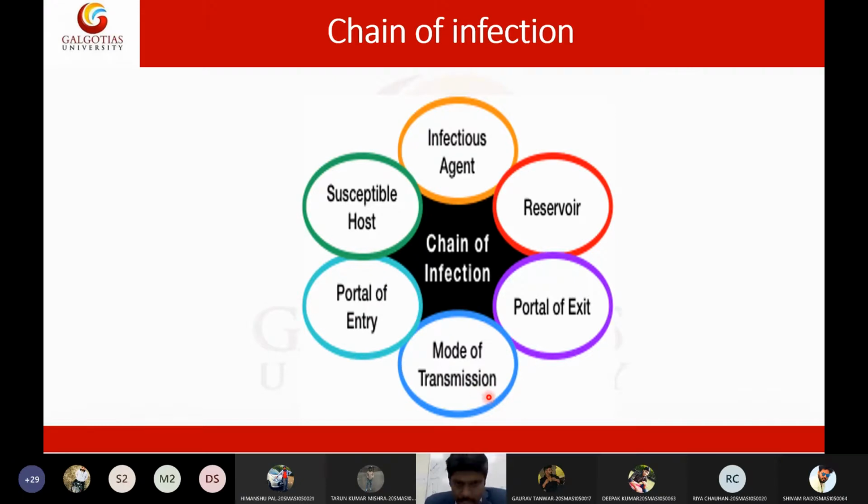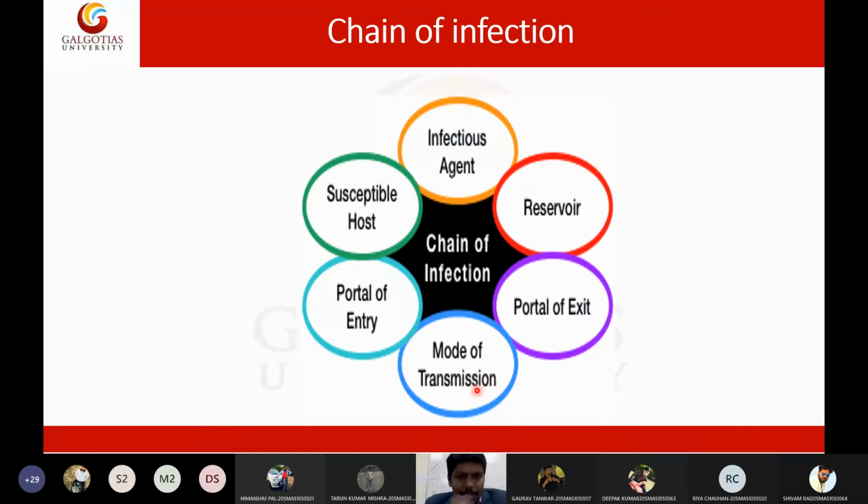That is called biological transmission. Whereas mechanical transmission means a fly will land on the fecal material, the parasite will attach to the fly's legs, and through the fly's legs the parasite will transmit. That is called the mode of transmission.